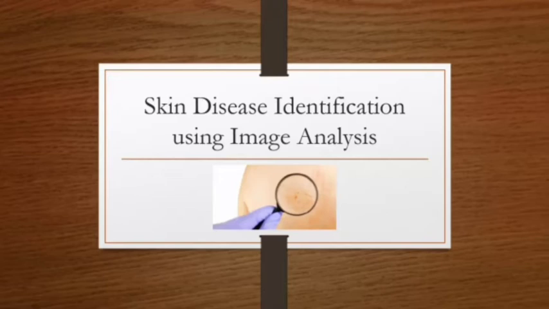The project that we worked on was skin disease identification using image analysis. Image processing techniques help to build an automated screening system for dermatology at the initial stage. The extraction of features plays a key role in helping to classify skin diseases. This method takes the digital image of a disease-affected skin area, then uses image analysis to identify the type of disease. The proposed approach is simple, fast, and does not require expensive equipment. This model identifies if it's one among the five skin diseases, which are acne, melanoma, psoriasis, rosacea, and vitiligo.